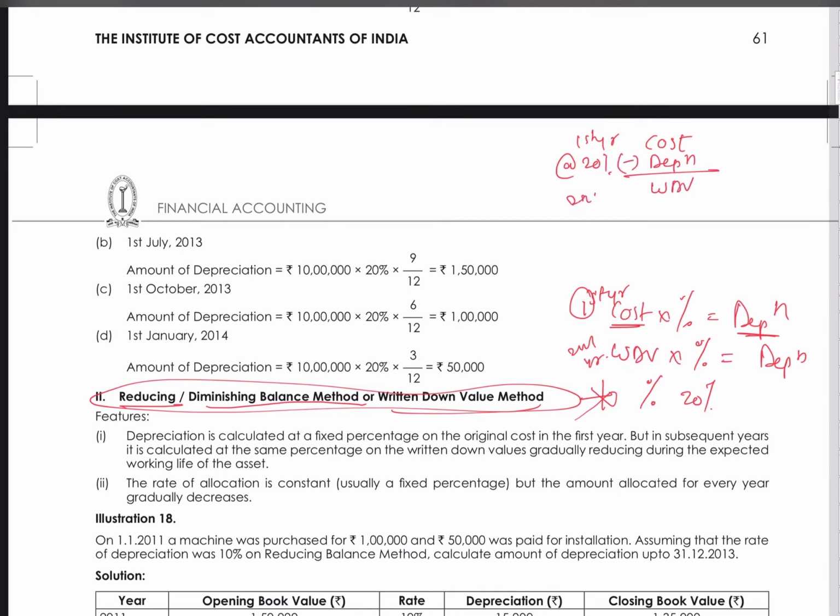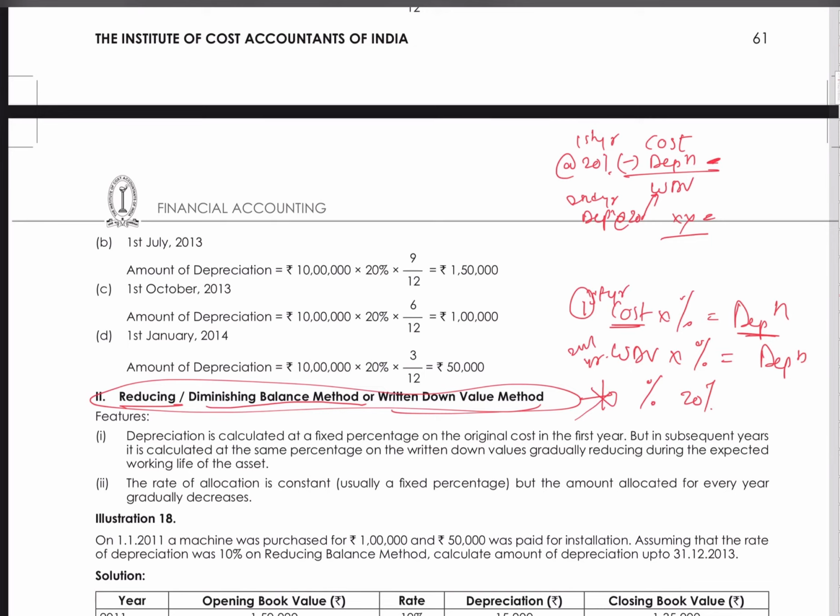Then in the second year, you apply depreciation at 20% on this WDV. So the figure is changing. Every year the depreciation amount will change and keep reducing, because the cost of the asset is reducing. Keep this in mind, which is very important, you should remember.